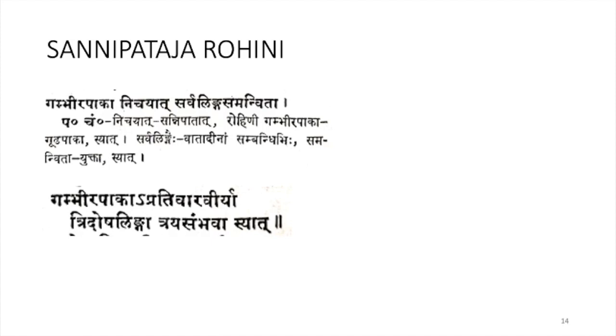Next comes Sannipataja Rohini, where all the three doshas are involved. So all the lakshanas can be seen here. Gambhira Paka Nijayat Sarvalinga Samanvita. Nijayat means Sannipata. There will be Gambhira Paka, with a full separation. So all the lakshanas can be seen in Sannipataja Rohini. Gambhira Paka Apratikara Virya Tridosha Linga Traya Sambhava Syat. So here also the same Acharya Sushruta is mentioning that Gambhira Paka will be there.